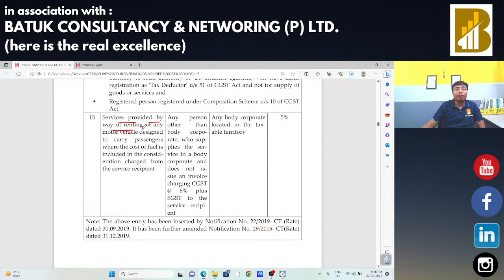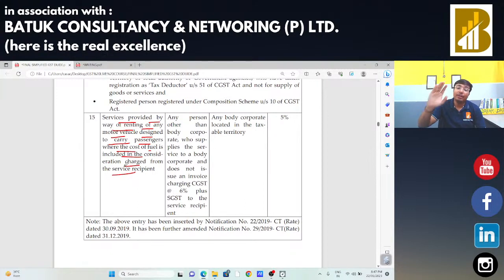Services provided by way of renting of any motor vehicle designed to carry passengers where the cost of fuel is included in the consideration charged from the service recipient. Suppose किसी कंपनी ने कोई मोटर व्हीकल हायर पे लिया और उस मोटर व्हीकल वाले को बोला जो फ्यूल की कॉस्ट है ना वो भी आप उसमें इंक्लूड कर देना, because if that transport company is going to provide their services for 10 rupees per kilometer, in that case transportation cost is included.